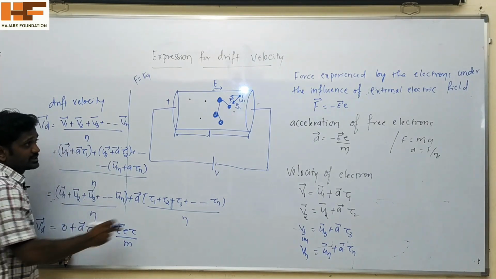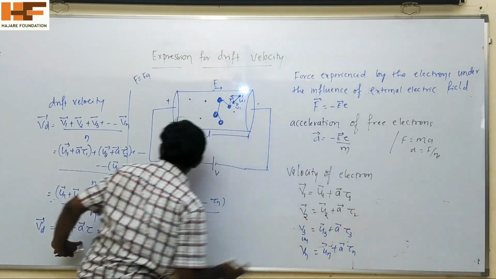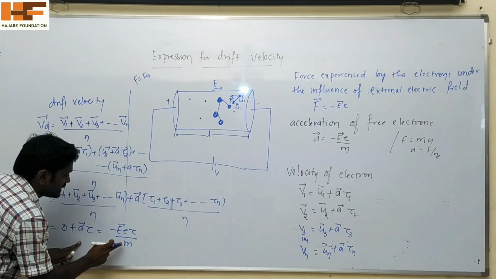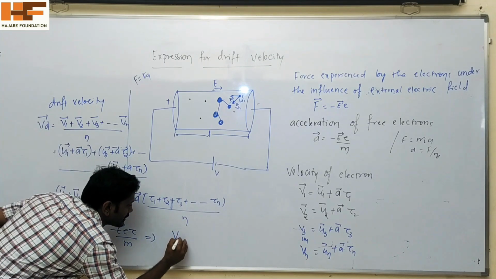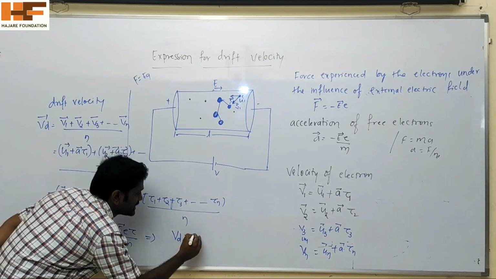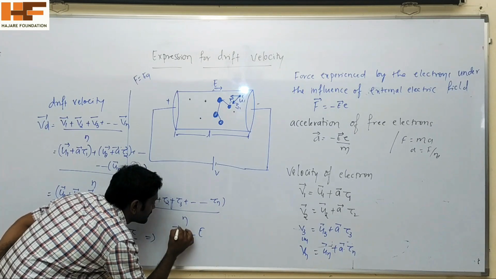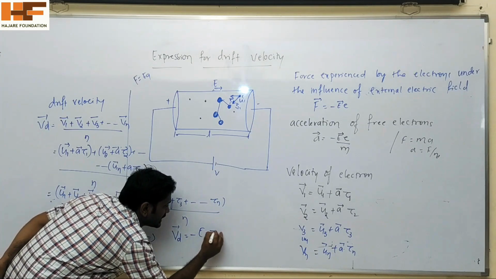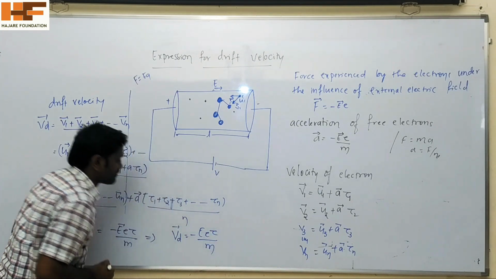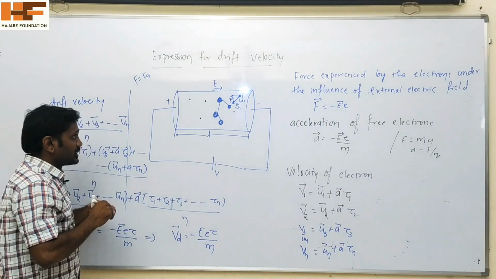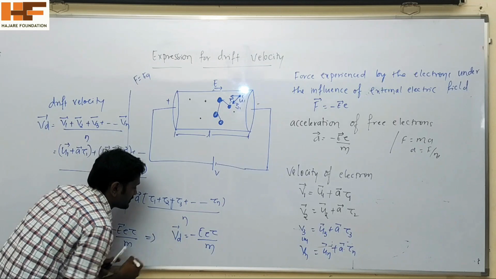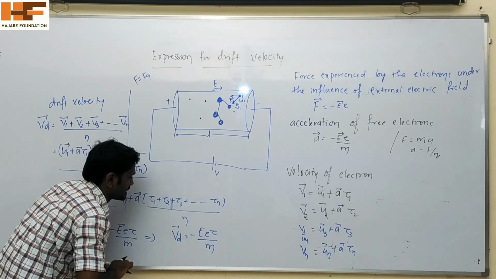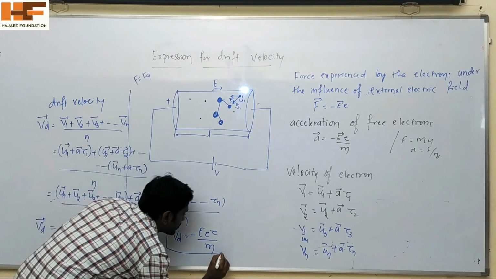Substituting a is equal to minus e divided by m, into tau. Therefore the drift velocity Vd is equal to minus e tau divided by m. It is the expression for the drift velocity of the free electrons.